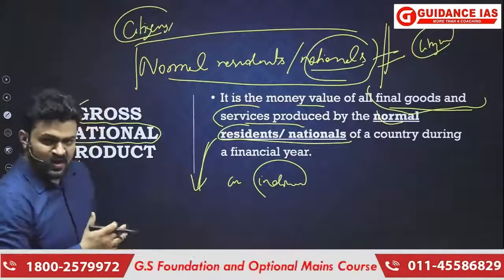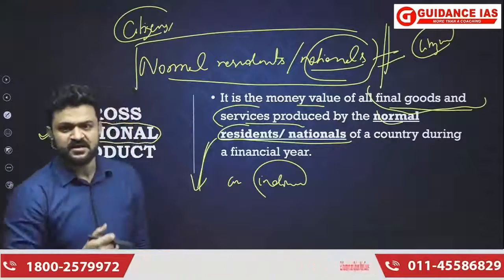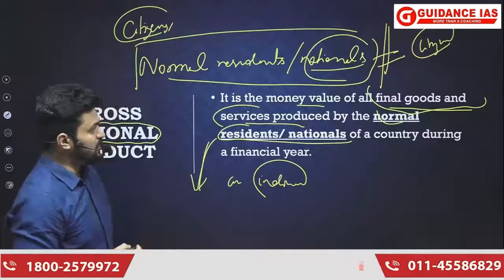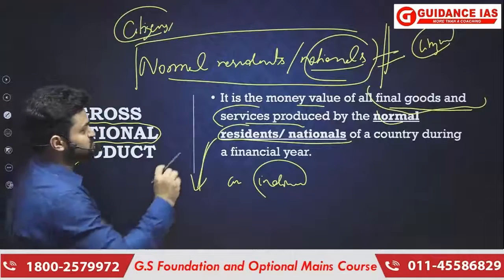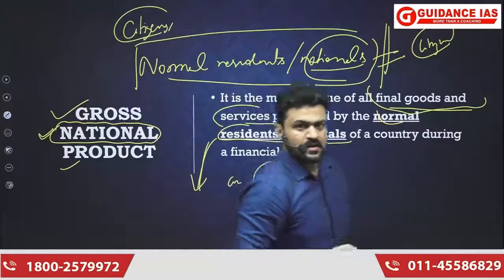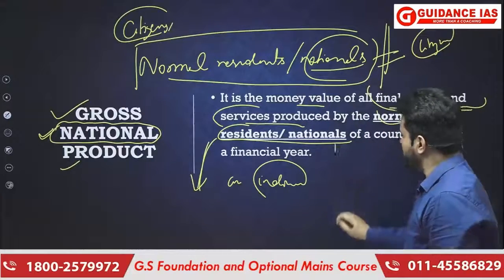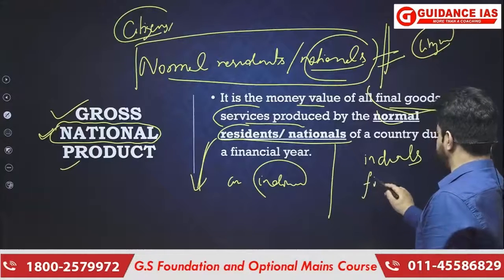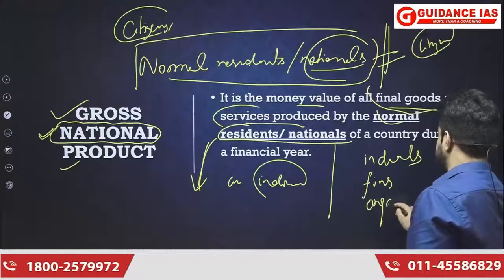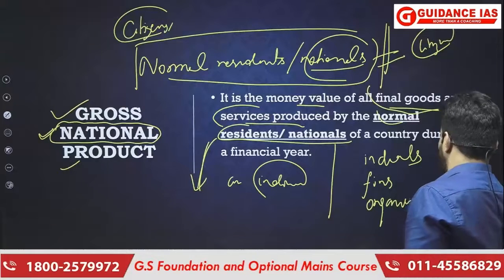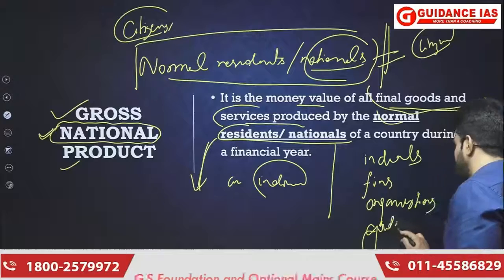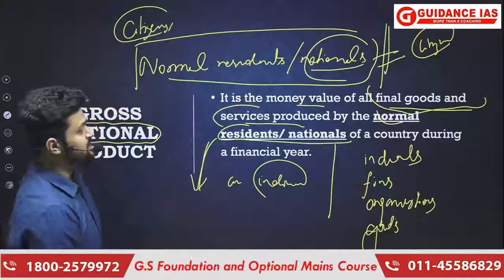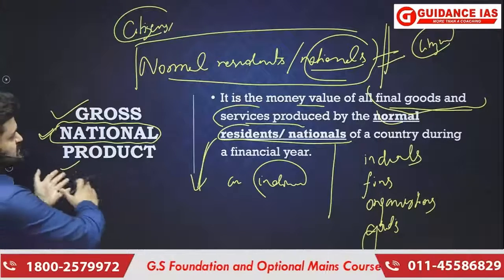It may happen that the individual is not residing in the country, but long term economic interest must lie in that very country. And again understand that when it comes to normal residents or nationals, it pertains not only to individuals but also firms, organizations, or even the governments. So there can be a government company also whose long term economic interest may lie in any other country. So what is GNP then?